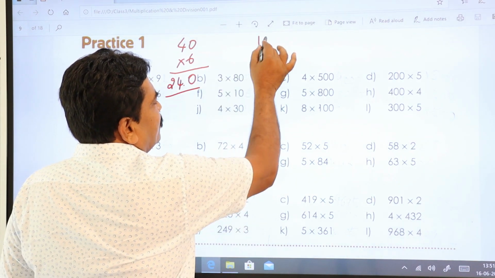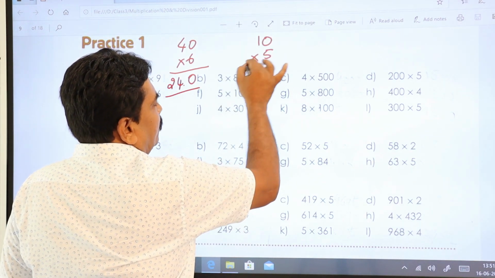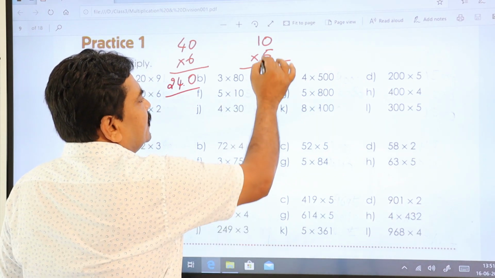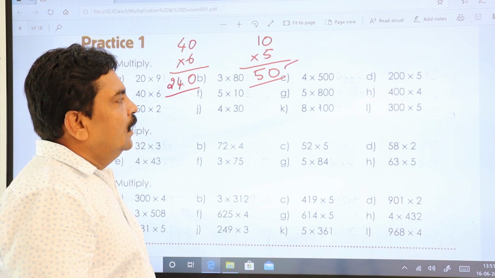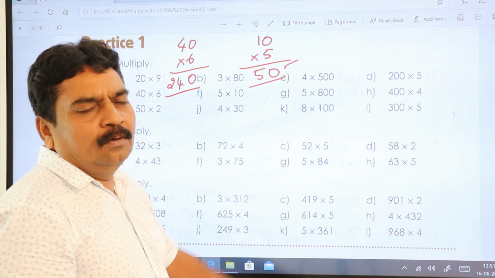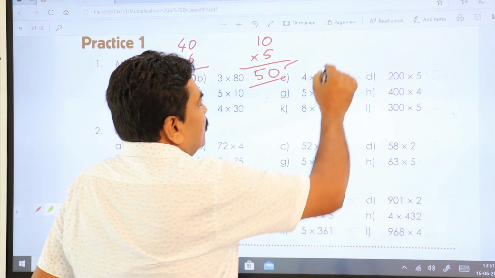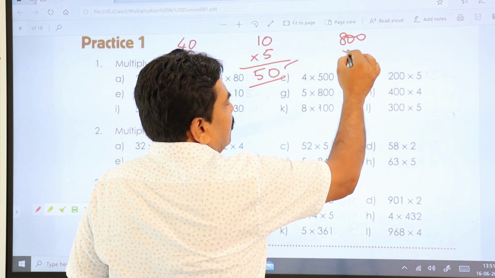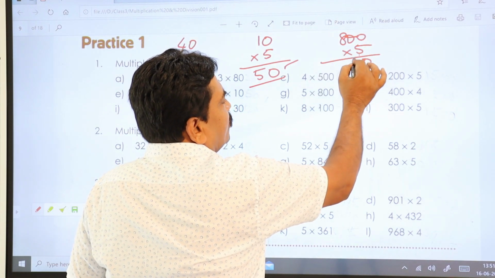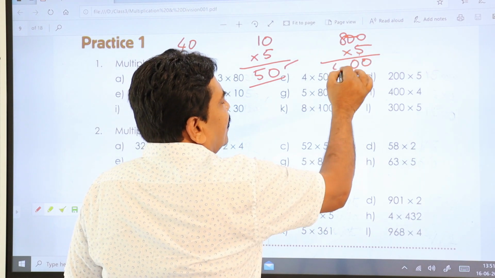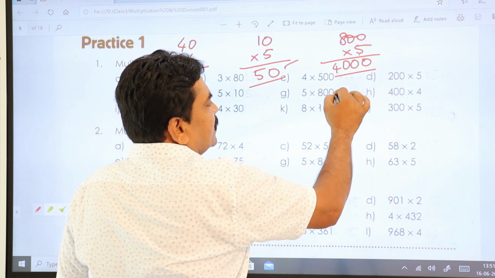Bigger number is 10, so write down 10, multiply by 5. 5 zeros are 0, 5 ones are 5. You got the answer. Let us go to this. 5 into 800. So 800 into 5. 5 zeros are 0, 5 another 0, 0, 5 eights are 40. This is your answer for this.